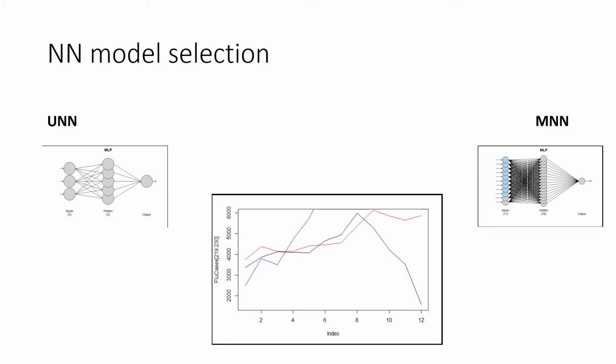The MSE was lower for the MNN model. However, with ASE on the last 12 weeks of data, we did find that the UNN model did perform better. This can be seen in the forecast data with the UNN being represented by the red line. You can see it fits a lot better as compared to the blue line, which is our MNN.